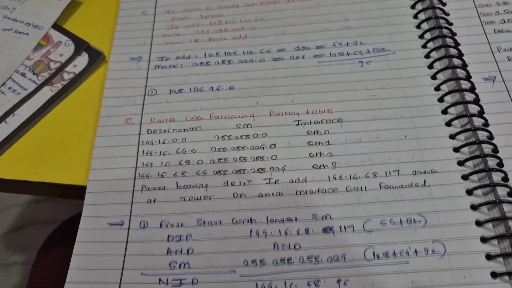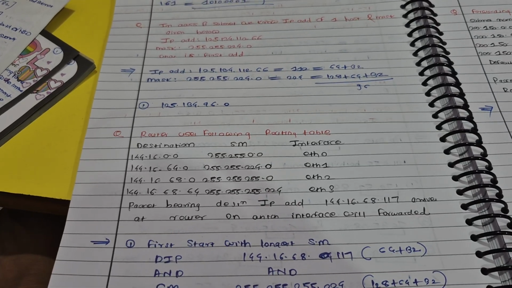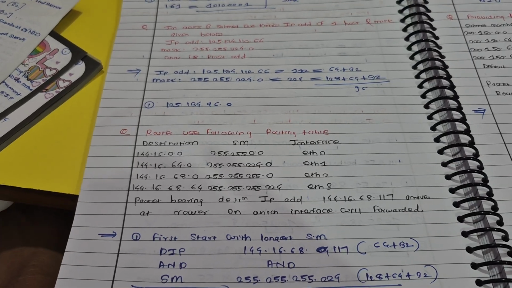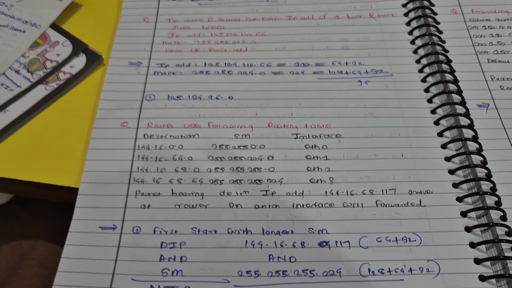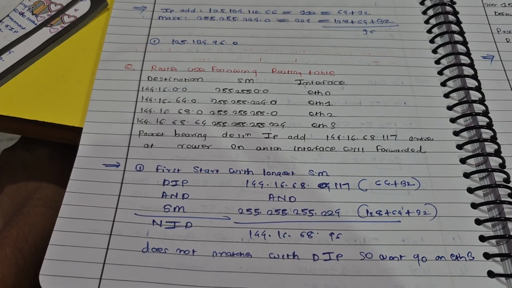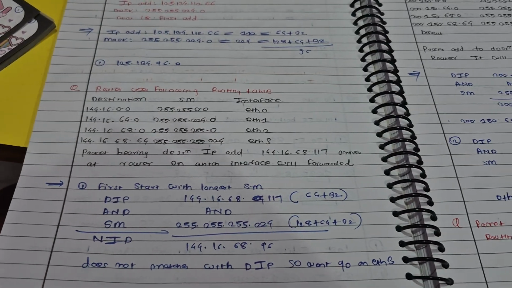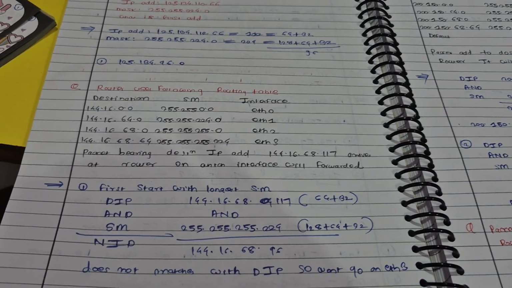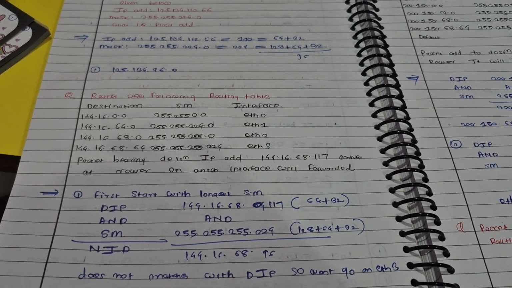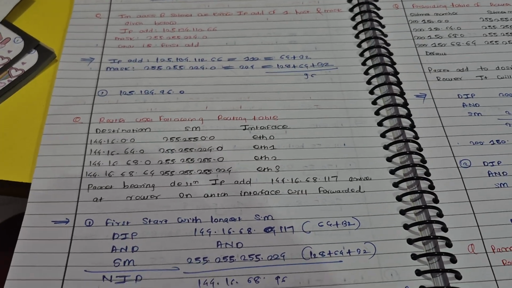This is one table they have given, a routing table, with the destination, subnet mask and interface. So we start with the longest subnet mask here. Where is it? 7. So with this longest subnet mask and the given IP address we do bitwise AND, and after doing bitwise AND we need to check with which destination IP address it matches.